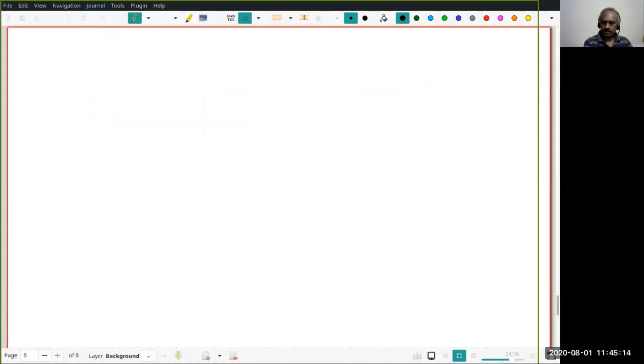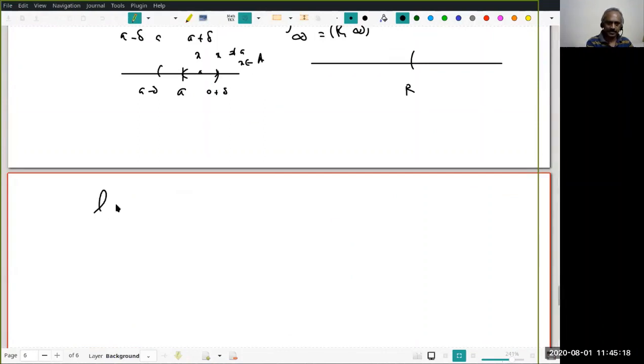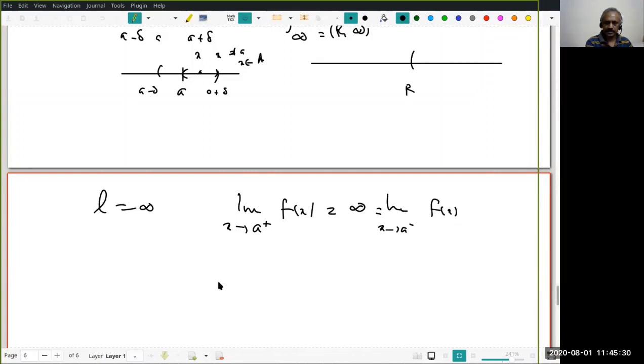Let us drop the finite case. Let me assume now my L is actually infinity. Then what do I know? The limit as x tends to a plus of f(x) is infinity, and the limit as x tends to a minus of f(x) is also infinity. Then I want to claim the limit is infinity.